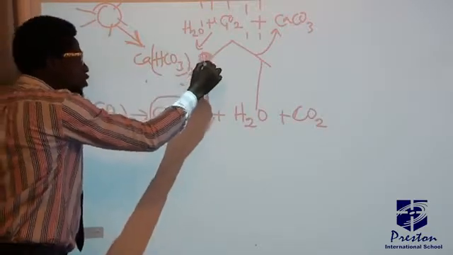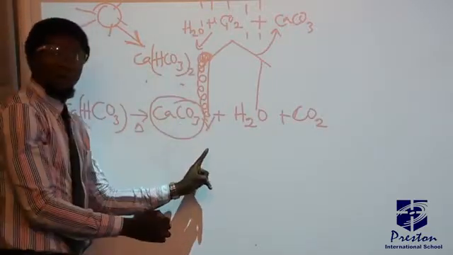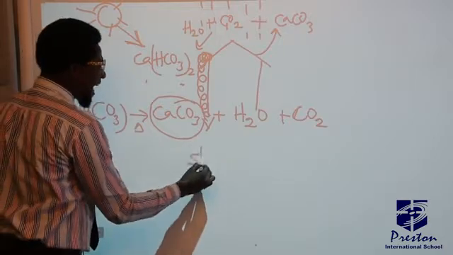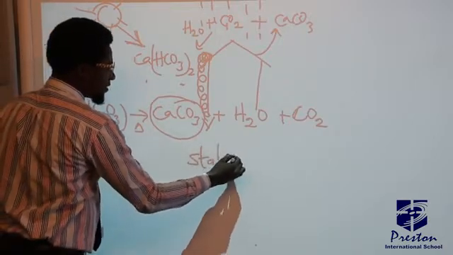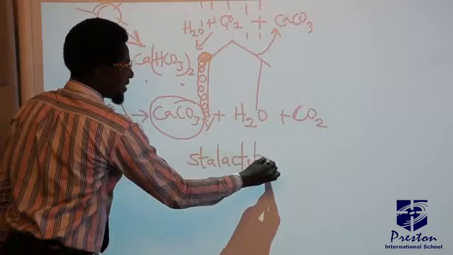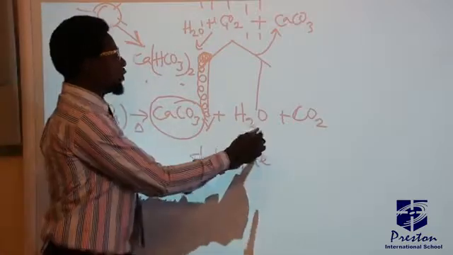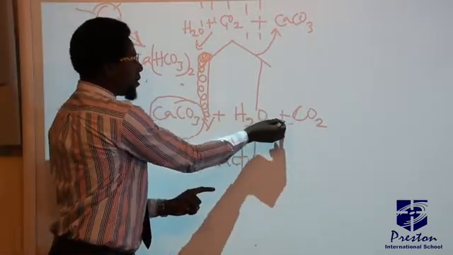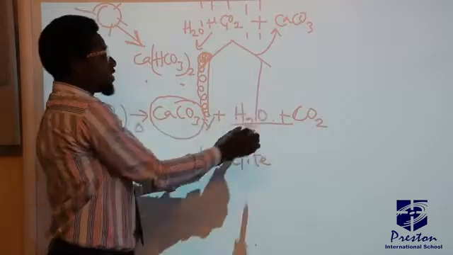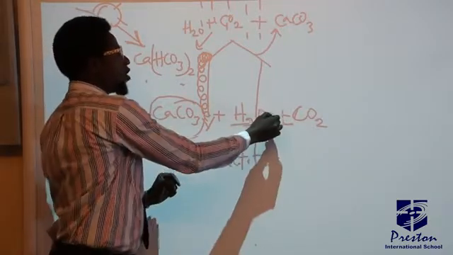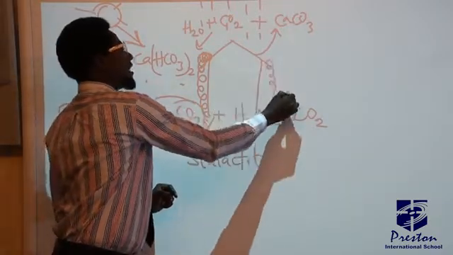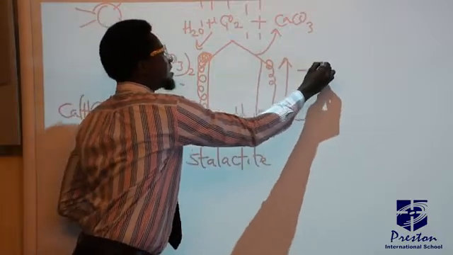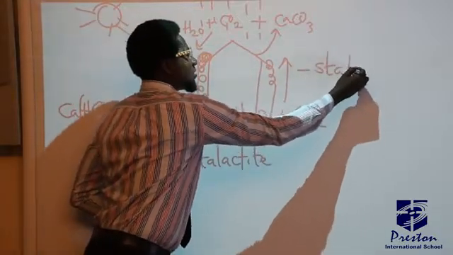Now, the downward growth of that calcium carbonate deposit is what you call stalactite. But what of when you have it growing from the bottom, from the base of this cave, upward? That upward growth is called stalagmite.